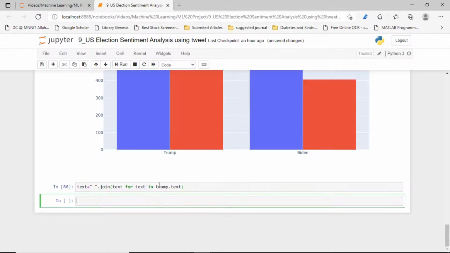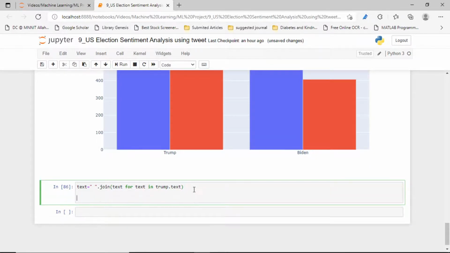Let's join. Yes guys, now let's see what amount of words they have in the total text corpus, now that this text is joined using the Trump dataset.